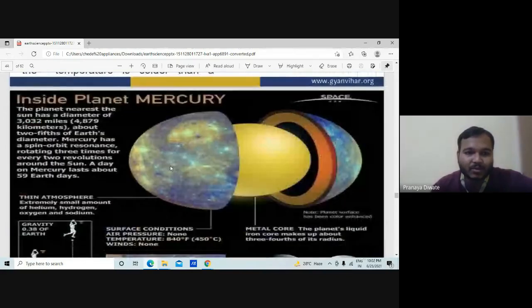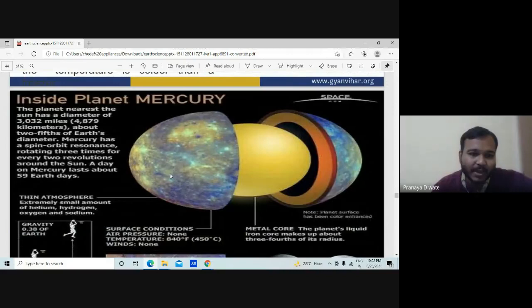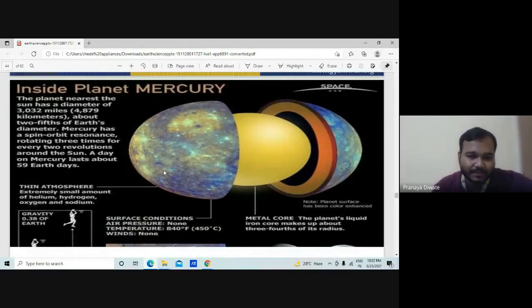The planet nearest to the sun has a diameter of 3,000 miles, about two-fifths of the Earth's diameter. Mercury has a spin orbit resonance, rotating three times for every two revolutions around the sun. A day on Mercury lasts about 59 Earth days, so you can imagine how different the days are there.